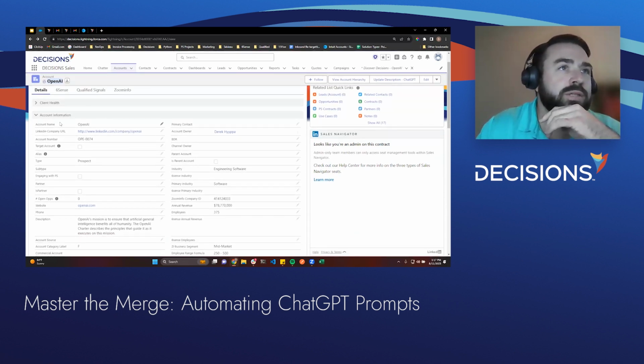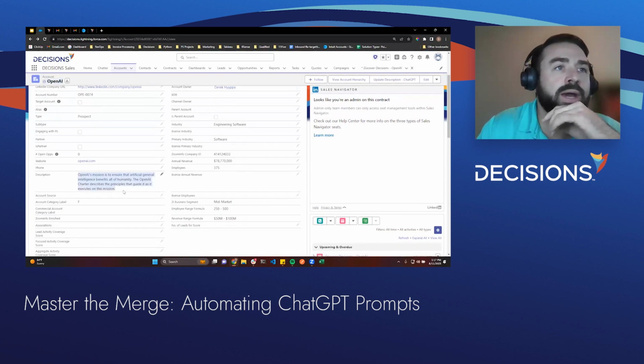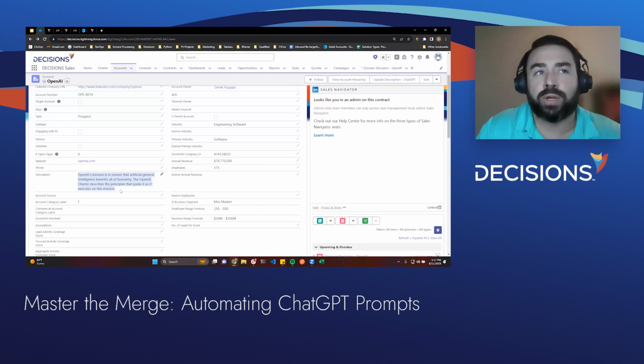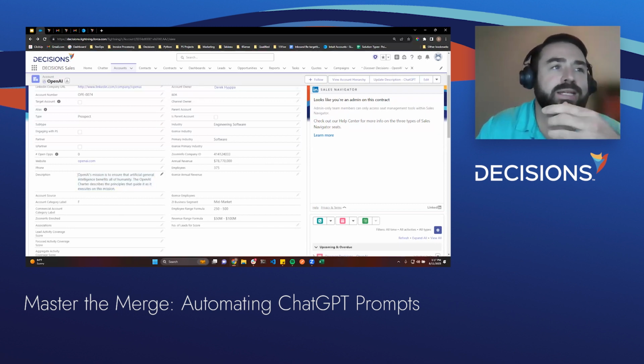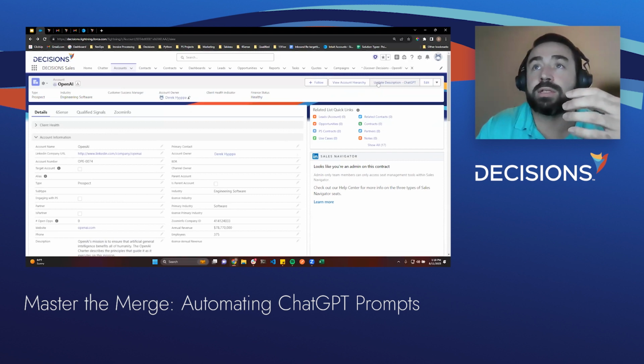So high level details, you can see the account name, we have the LinkedIn information, and then we also have the description. We actually use ZoomInfo, and ZoomInfo will help enrich this record. A lot of times these descriptions are very vague. They might be old information about the company, and it's nice to have a way to automatically update this information. So what I'm going to do here is click this button.